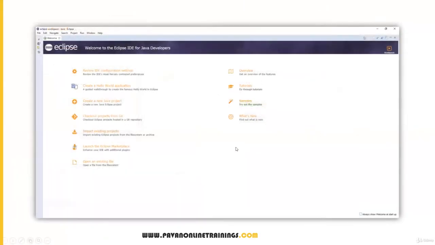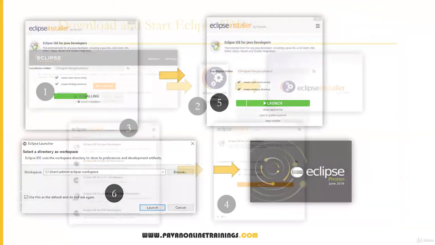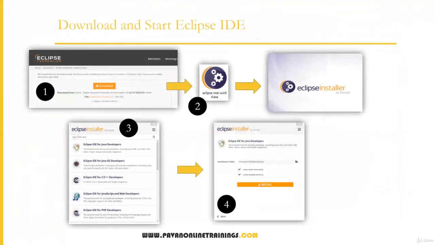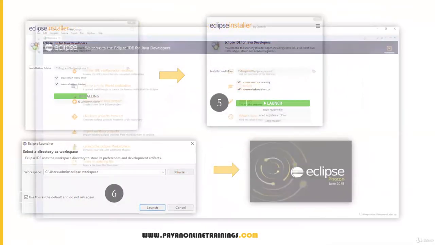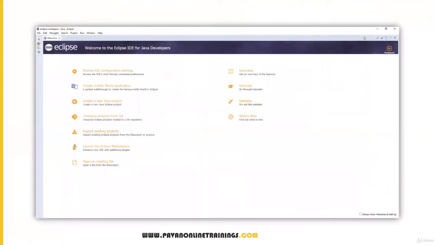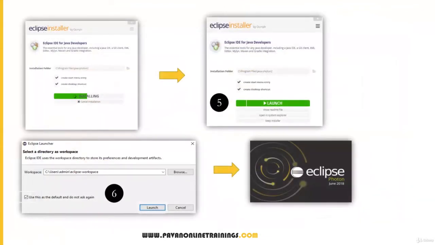This is the first initial screen of your Eclipse. Before that, you need to do all these settings. You download the exe file, install the exe file, and then it will start the installation of Eclipse, and finally you will reach here. So this is the Eclipse installation. This is also very simple, you can do that. And I have already installed my Eclipse.